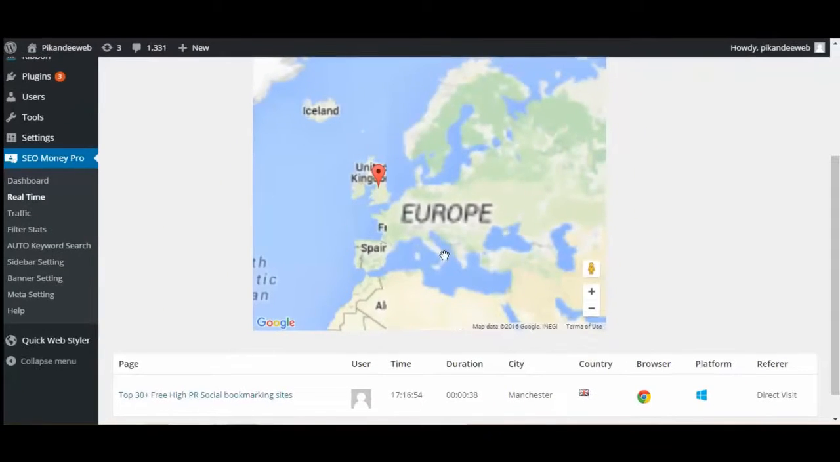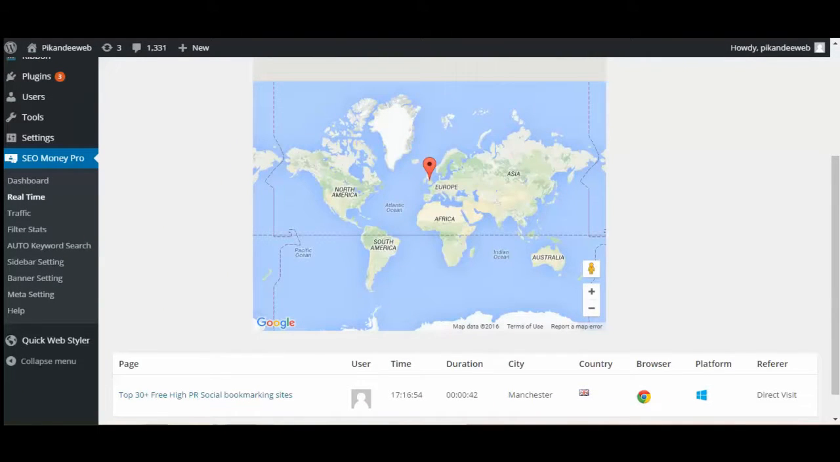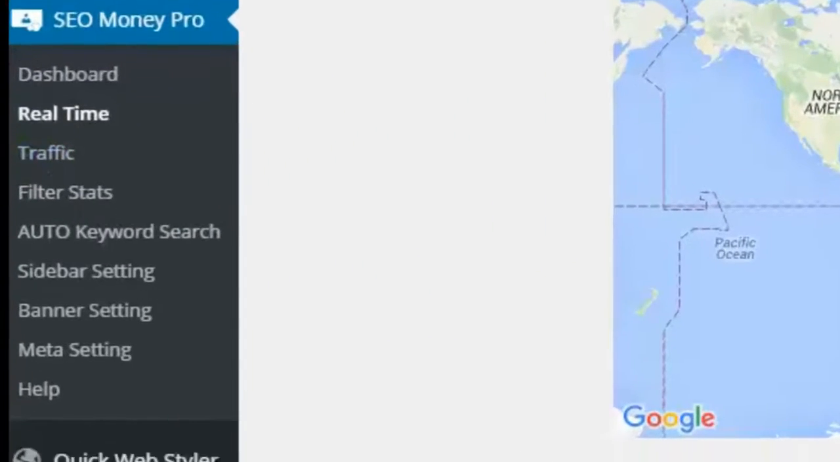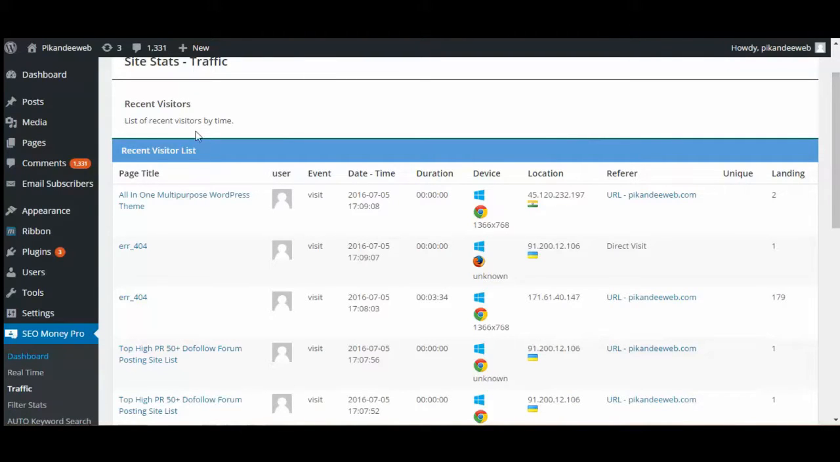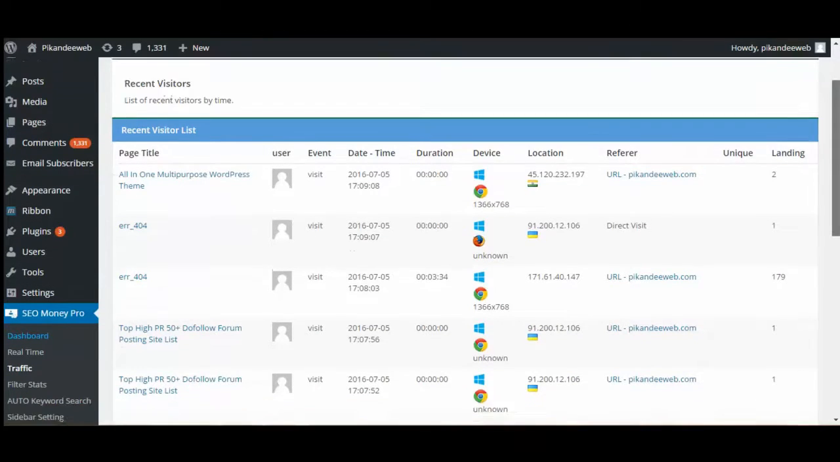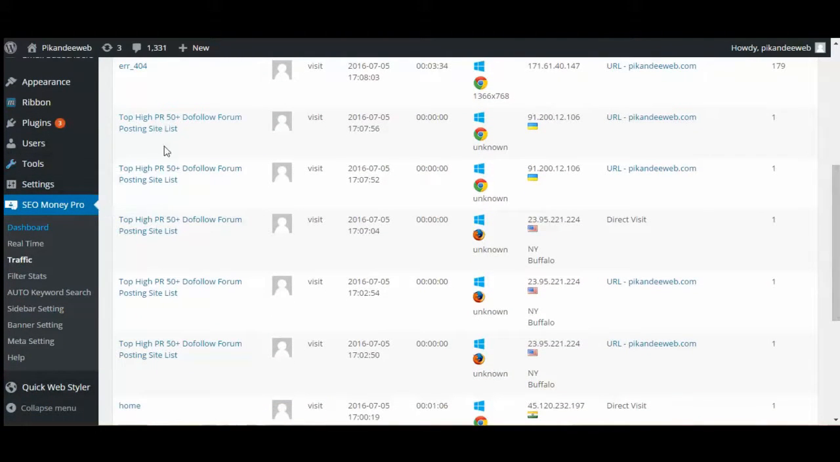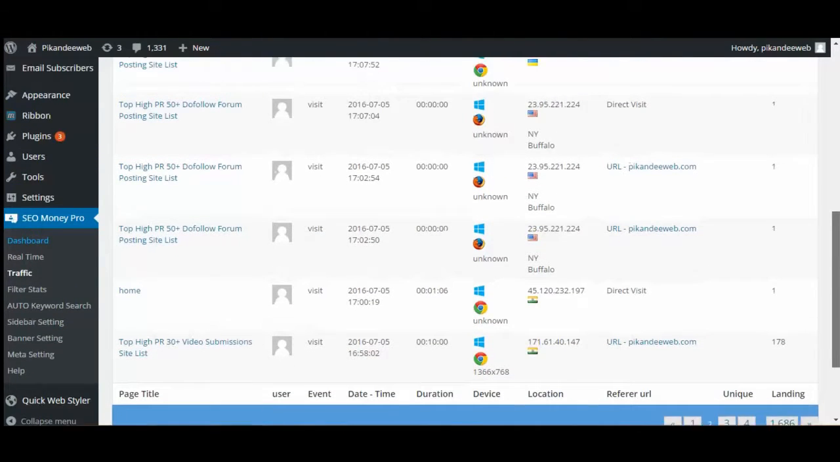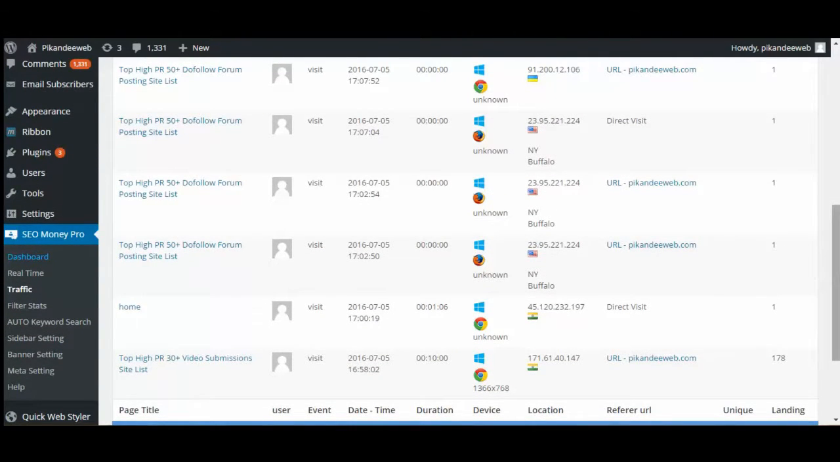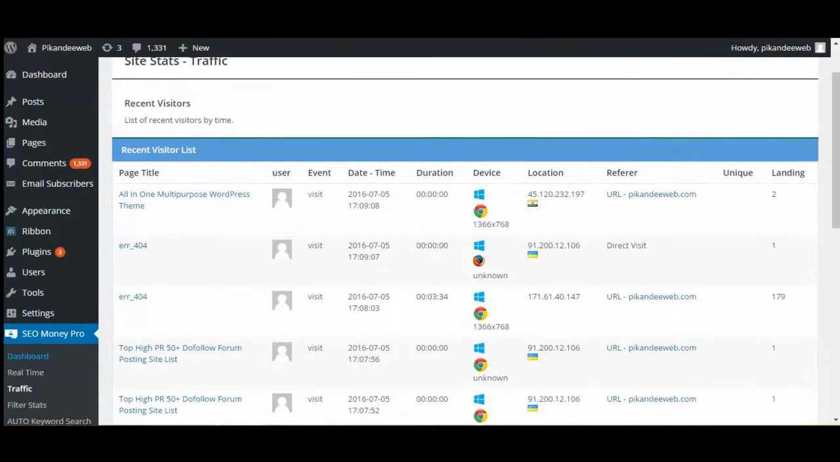Our next option is traffic. This is the traffic window, a list of recent visitors to your website. You can directly see all your pages, visitors, times, durations, and so on. So you can directly see your recent visitors.